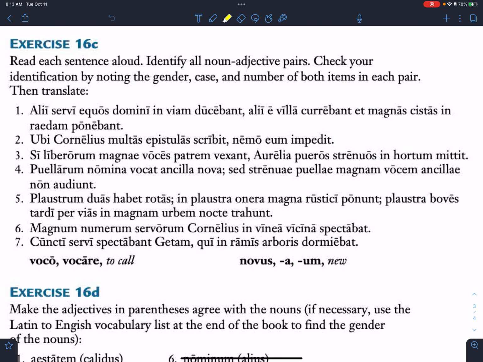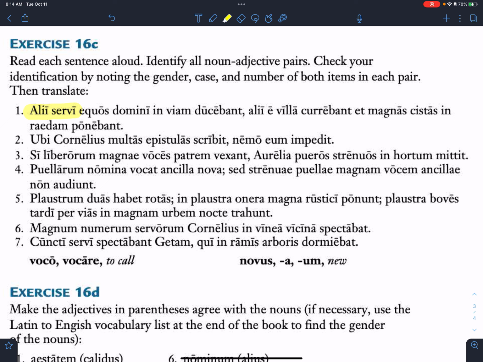Okay. All right, so nouns and adjectives have to agree in gender, number, and case. Do we have a noun-adjective pair in this sentence? And if so, who can tell me what it is? Whoever's calling David will tell us. All right, Annabelle, what do we got? Alii servi. Okay, yeah, alii servi. All right, so that's our first noun-adjective pair. Are there any others?